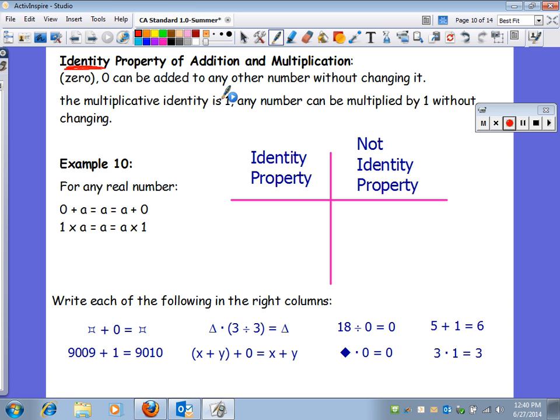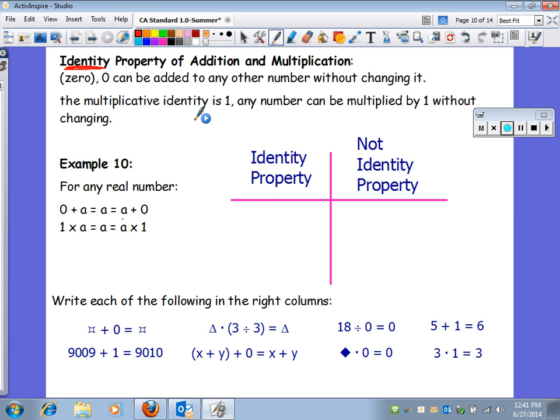Multiplying anything by 1 is also an identity. It does not change the number. 1,000 times 1 is still 1,000. So an identity property is when the number does not change. So you kind of get to see here when I added 0 plus a, you're still going to get a. And a plus 0 is still going to give you a. A times 1 is still a. Here's another a times 1. That's still going to be a. When you don't change the value of the number, that's an identity property. Adding 0, multiplying by 1.